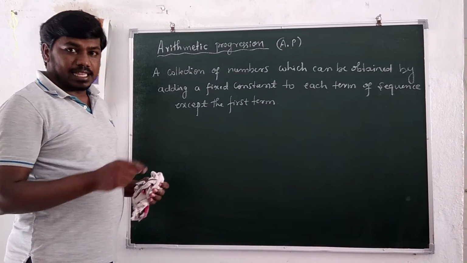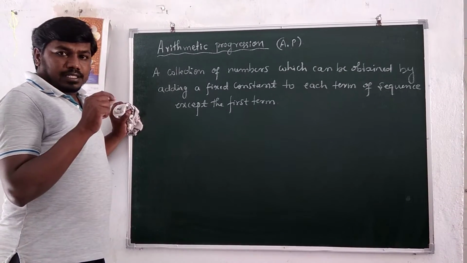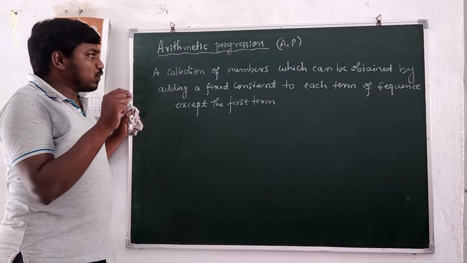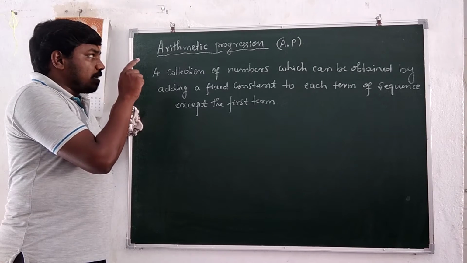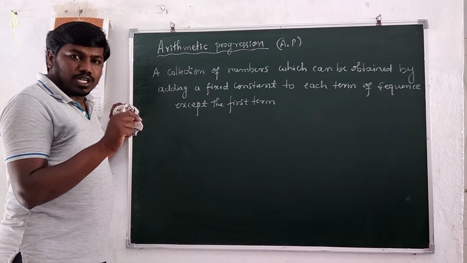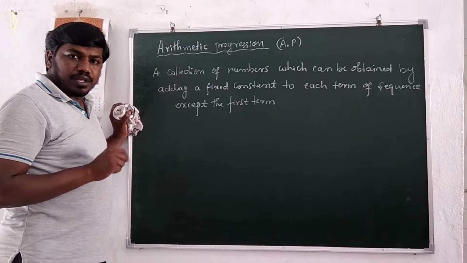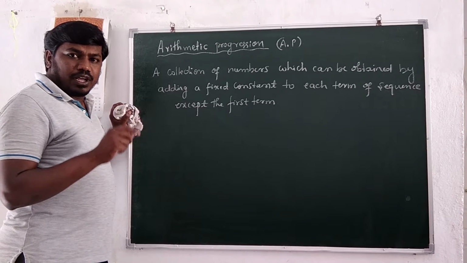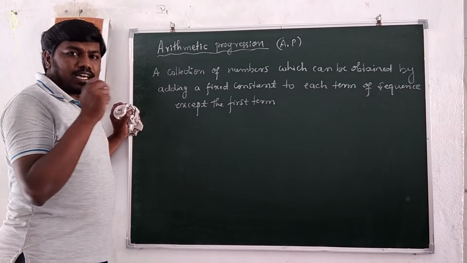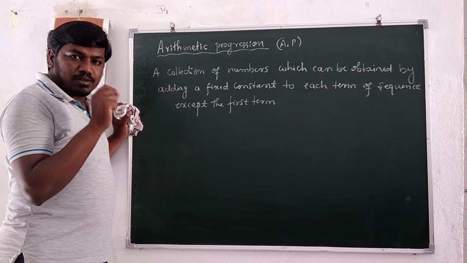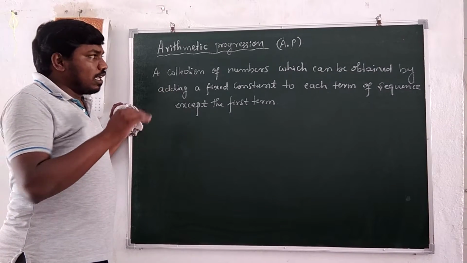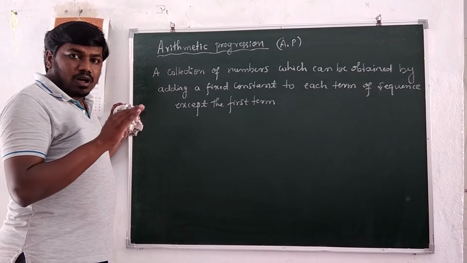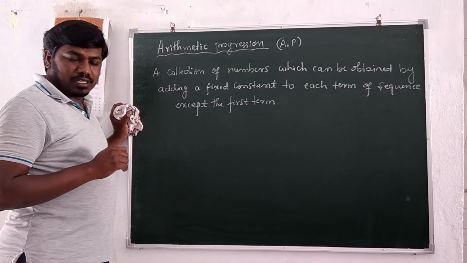Or else, a sequence is said to be arithmetic progression if the difference between any two successive terms in the given sequence is always constant.